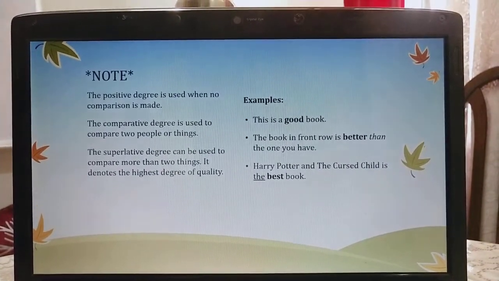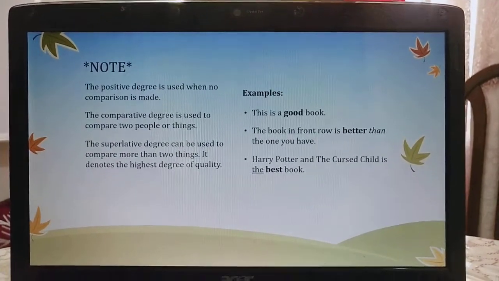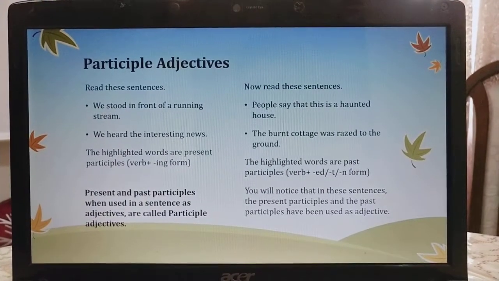I'm sorry, the Potter lovers. Please excuse me. Okay, let's move ahead.